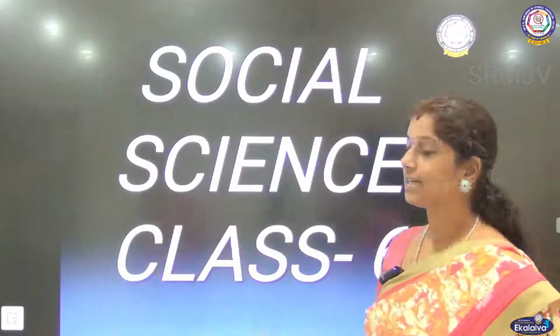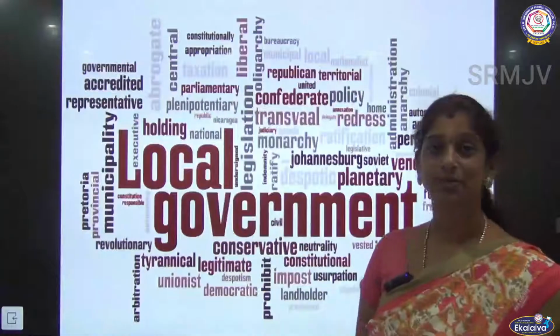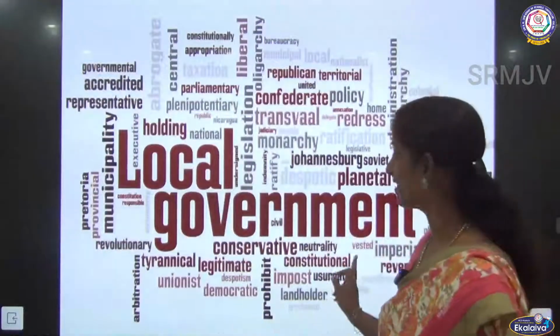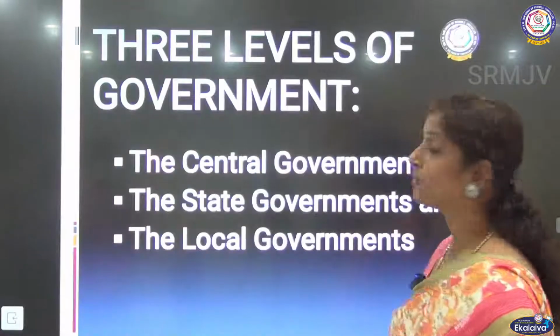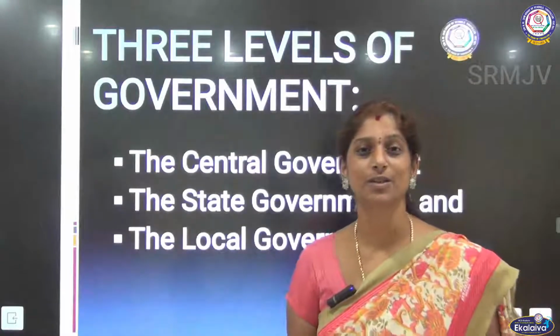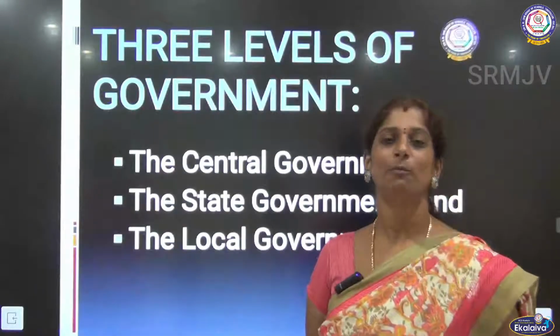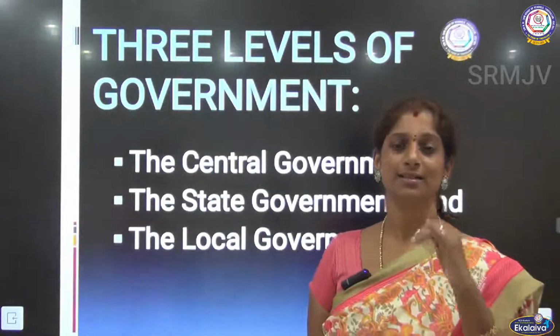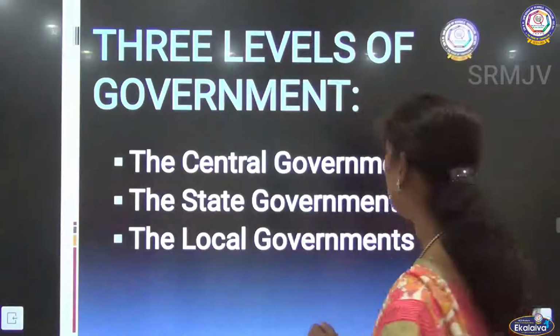Today we are going to see a new lesson in civics, and the lesson is about local government. Alright, so we will see first what are the three forms of government, three levels of government. We have already seen in our previous lessons in civics. The three main levels of government are the central government, the state government, and then the local government.